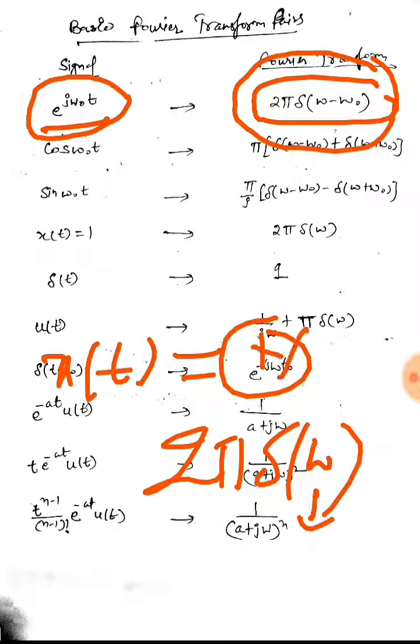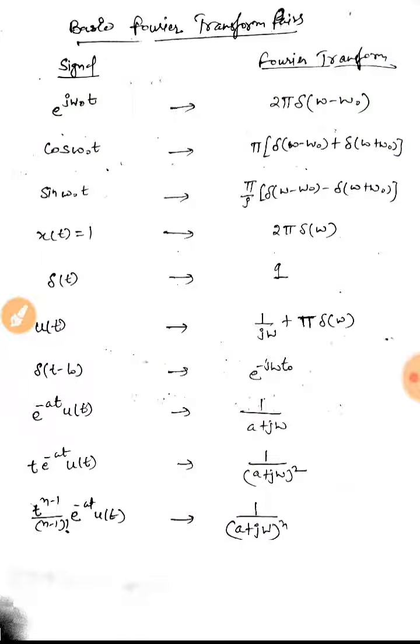So if I multiply 1 with e raised to power j omega naught t, this becomes our xt. If I calculate the transform of e raised to power j omega naught t, it would come out to be 2 pi delta(omega) with a frequency shift of omega naught.